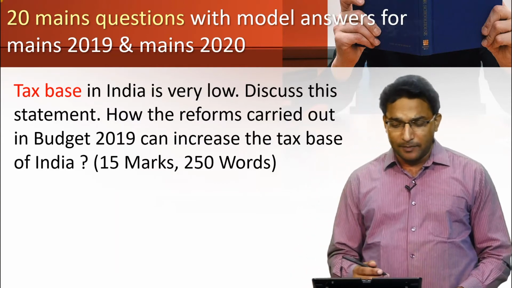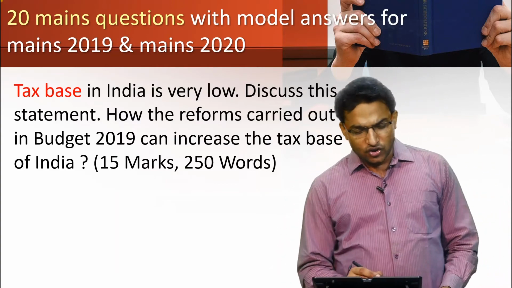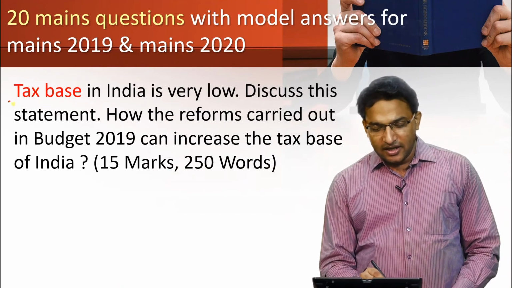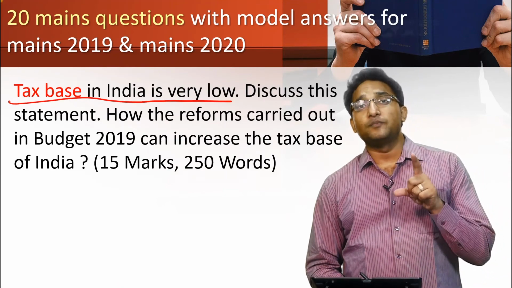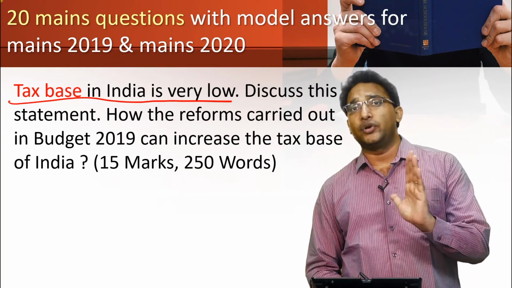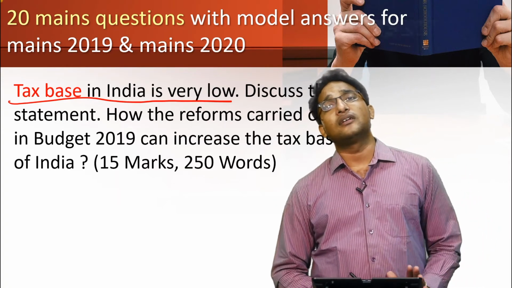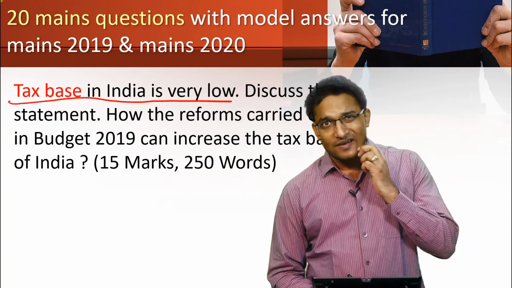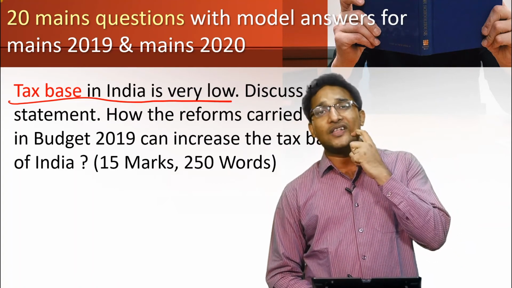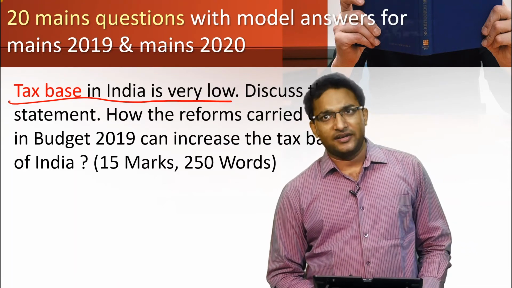So I have given you the sample question. For example, tax base in India is very low. Discuss this statement. So we have to give the tax base, that is tax to GDP ratio in India as per the budget 2019-20, which is approximately 11.8%. So we have to start our answer with this fact from the budget itself.